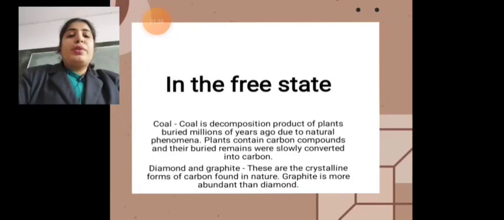So in the free state, coal, diamond and graphite. Coal is basically the decomposition product of plants which were buried millions of years ago due to natural phenomena. The plants contain carbon compounds and their buried remains were slowly converted into carbon. Now, diamond and graphite are the crystalline forms of carbon which are found in nature. Graphite is more abundant than diamond, which means that it is found in large quantities as compared to diamond.